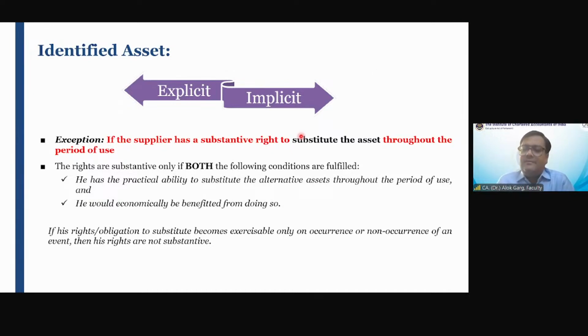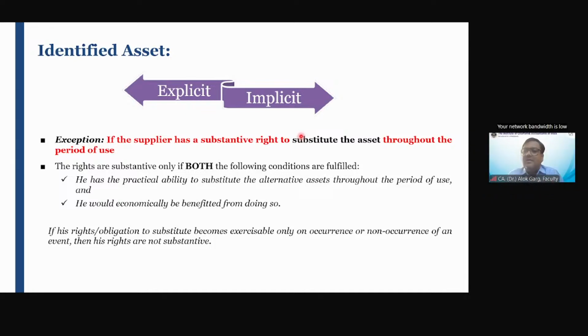For example, a company has entered into a contract with a transport company, like you have seen in public sector undertakings, to get cars on a lease basis for a period of 2 years.